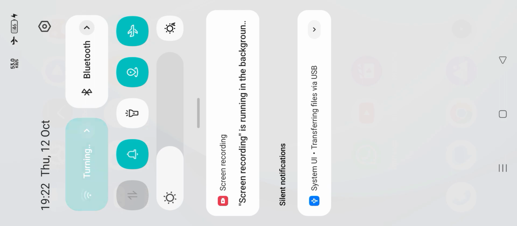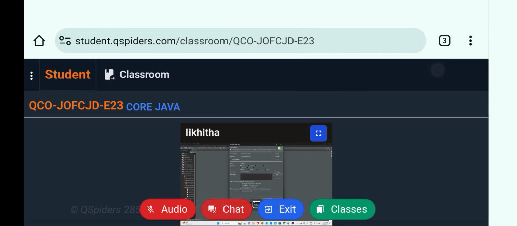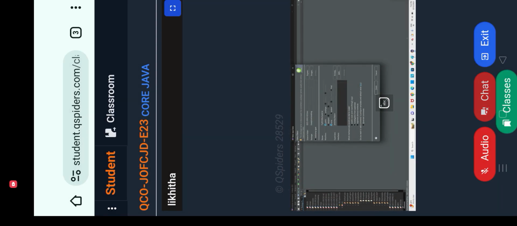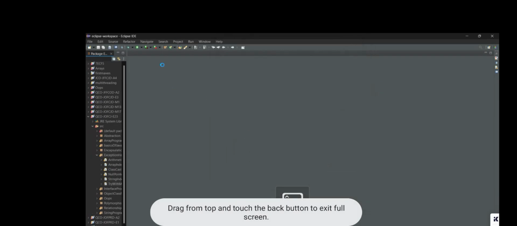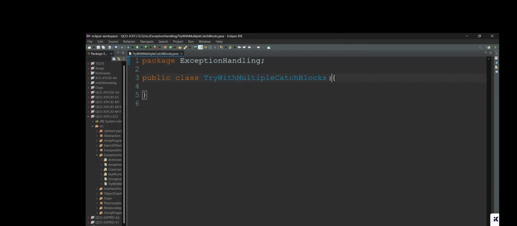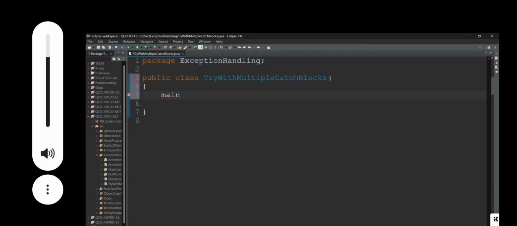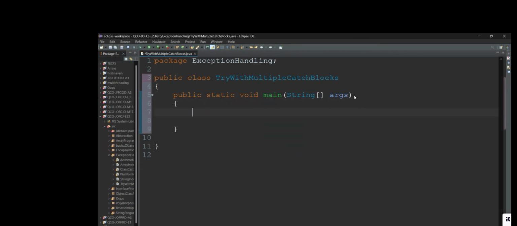Now we shall create one class named TryWithMultipleCatchBlocks. Now go for the main method. So we have a main method here.